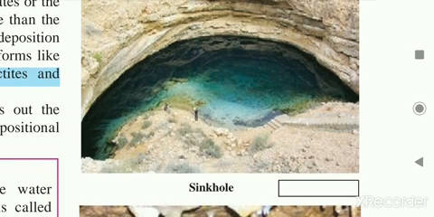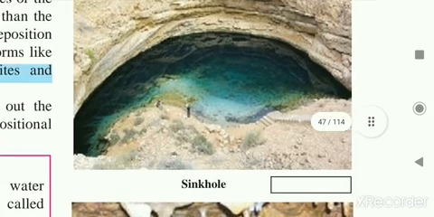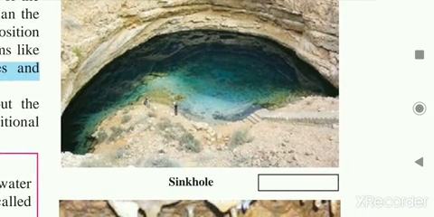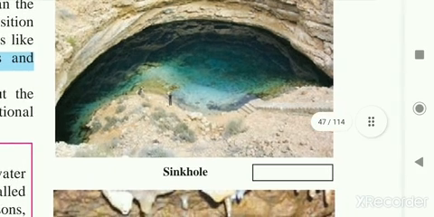You can see how sinkholes are formed here. This landform is produced mainly in the limestone region only, because groundwater works in the limestone region, and limestone contains soluble material in greater amounts. Such materials dissolved in water are carried away by water. This process leads to the formation of caves.